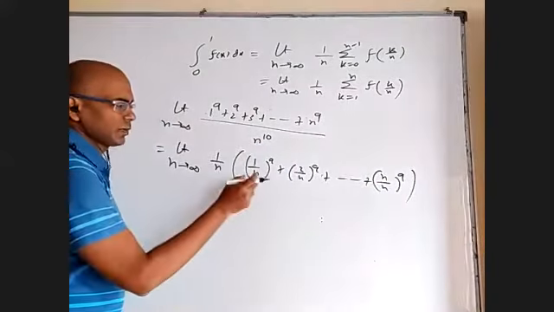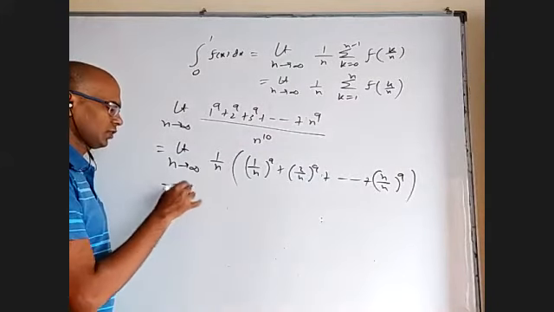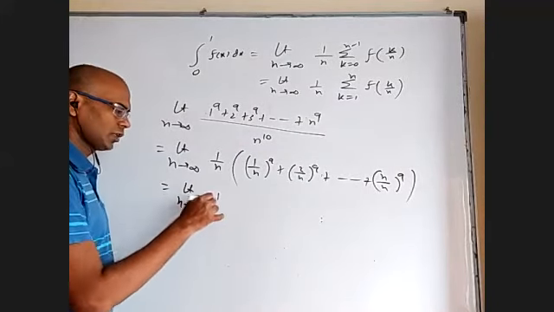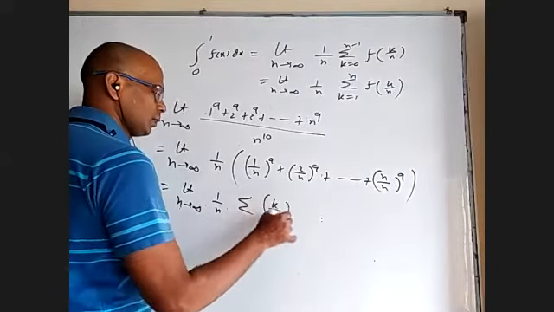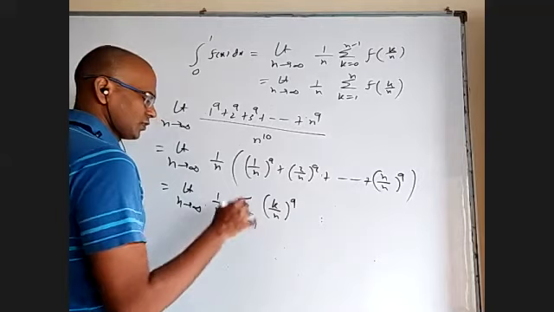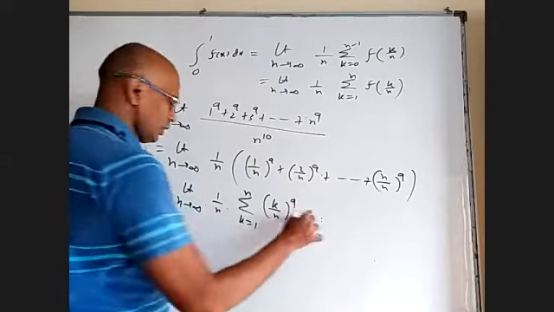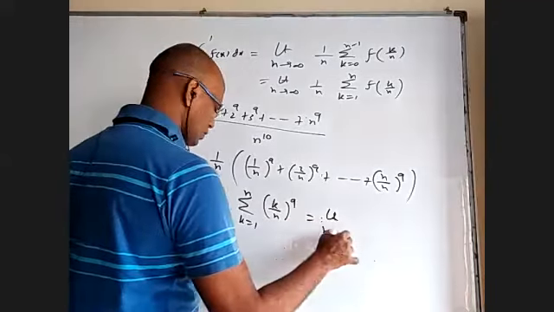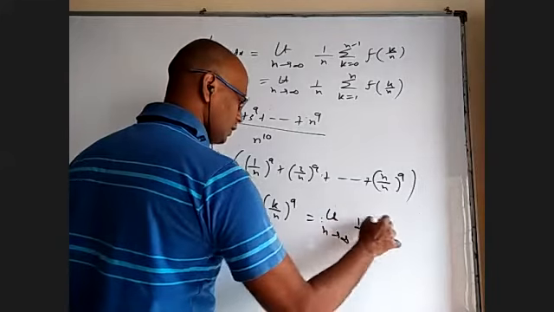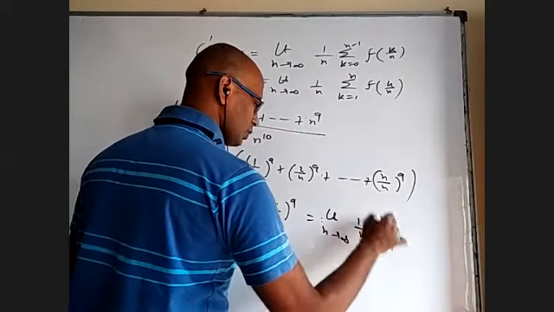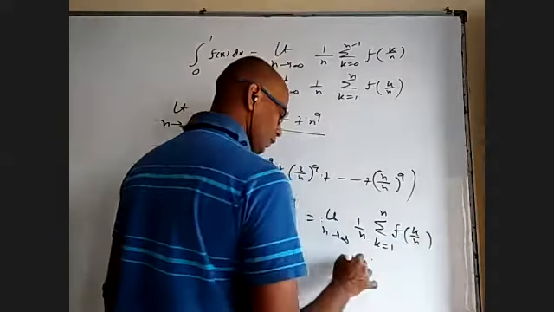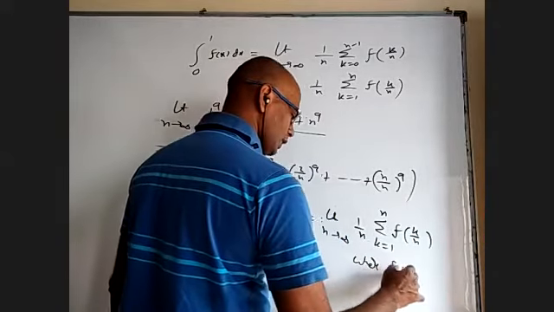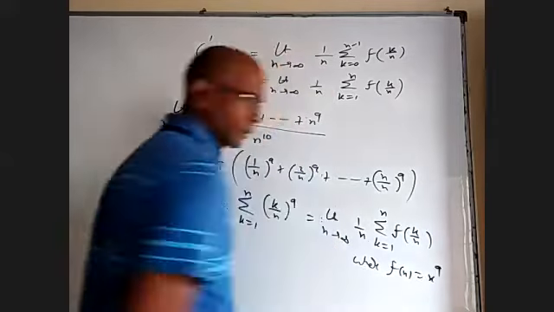Right here you can understand my function is x power 9. If at all you want to write, you can write 1 by n sigma k by n whole power 9, where k is from 1 to n. You can even write it like this: limit as n tends to infinity of 1 by n sigma k equal to 1 to n of f of k by n, where f of x is x power 9.